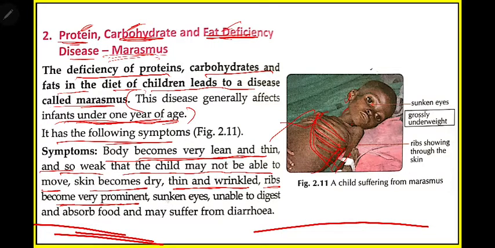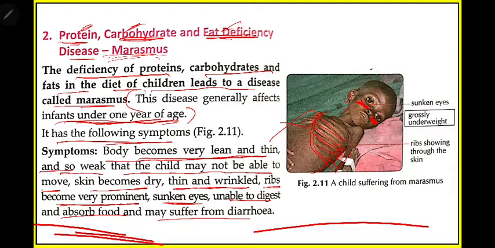Then the next is sunken eyes. Sunken eyes means below the eyes there will be some dark lines. The eyes will look inserted like in a pipe, circle-like in shape, and the portion below the eye will become dark. Then they are unable to digest and absorb food and may suffer from diarrhea. Whatever food we give them, in most cases they are not able to digest it, and they suffer from diseases such as diarrhea.